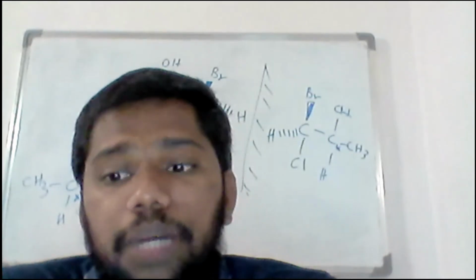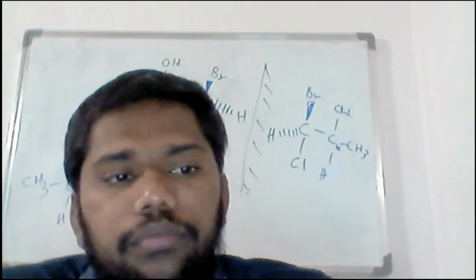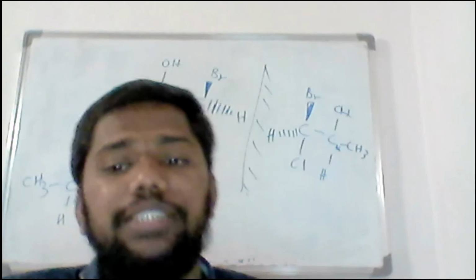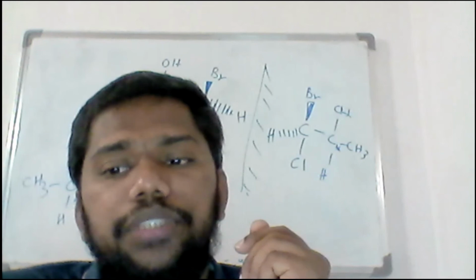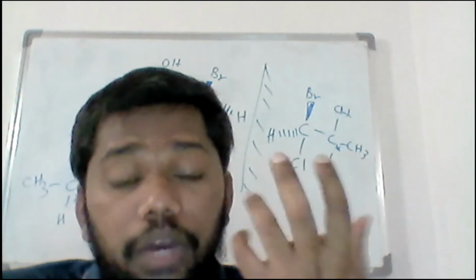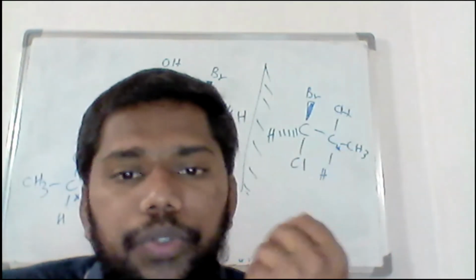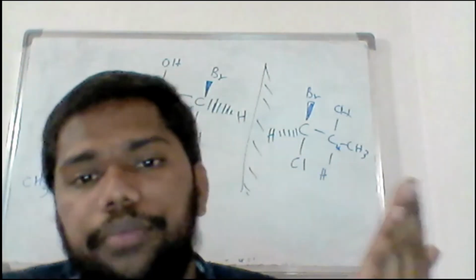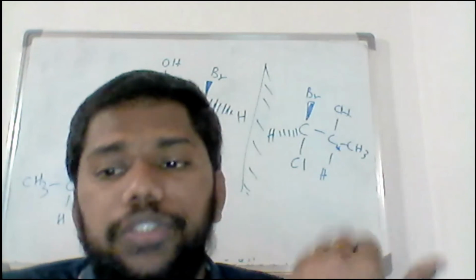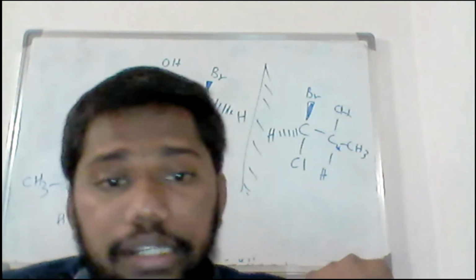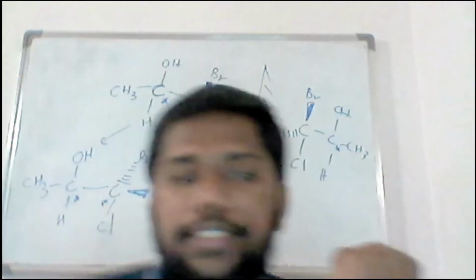You don't need to get too much here, but you need to understand the concept behind it. It is always easy to consider with a chiral center because it gives you more ideas, more time to think, and more things will come into your mind. Why is this a mirror image, why is this a chiral center, and why are these diastereomers when you still have a chiral center? Think about those factors. Okay, so what about others?